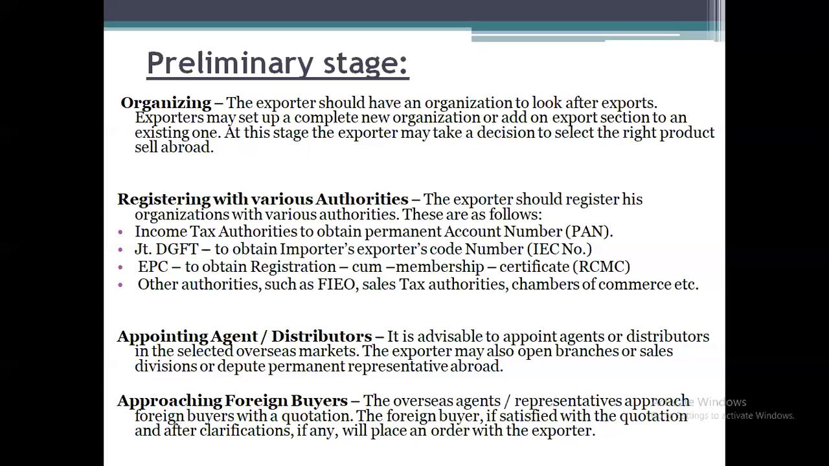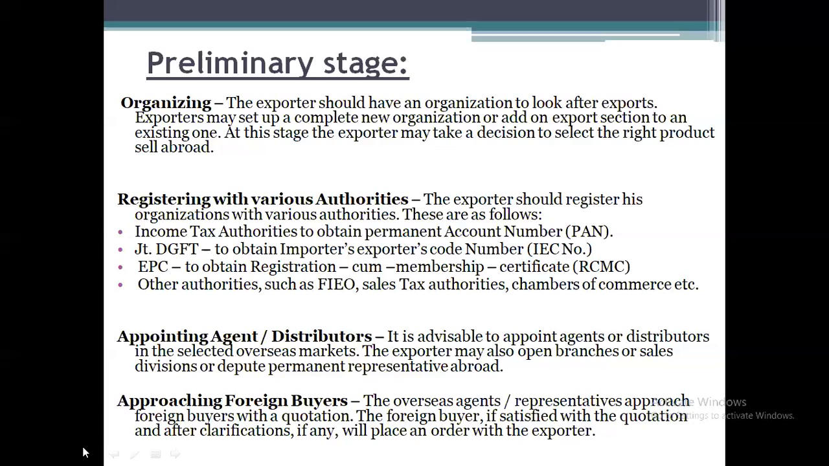Next, approaching foreign buyers, because the major thing when we want to go for export is the customer who is supposed to buy the goods, that is called foreign buyers. Without the foreign buyers or the customers, whatever process or activities we have taken, it's a waste of time and waste of money. So first we need to approach the foreign buyers. Okay, so that is called approaching of foreign buyers.